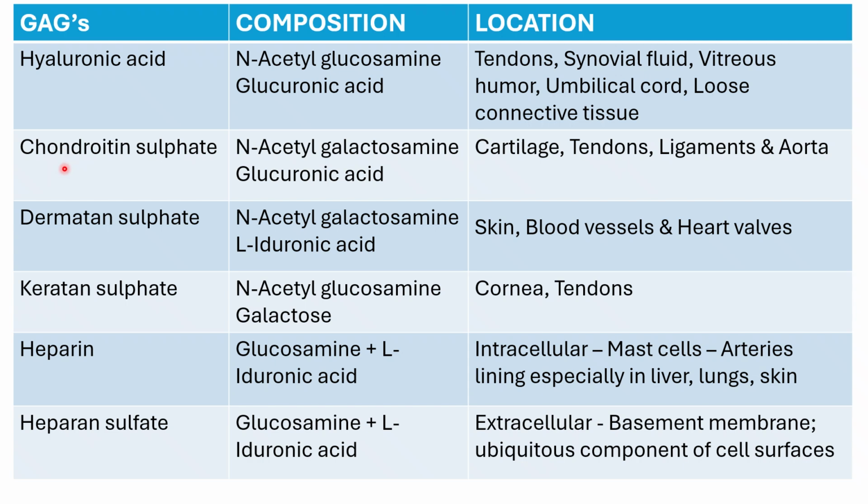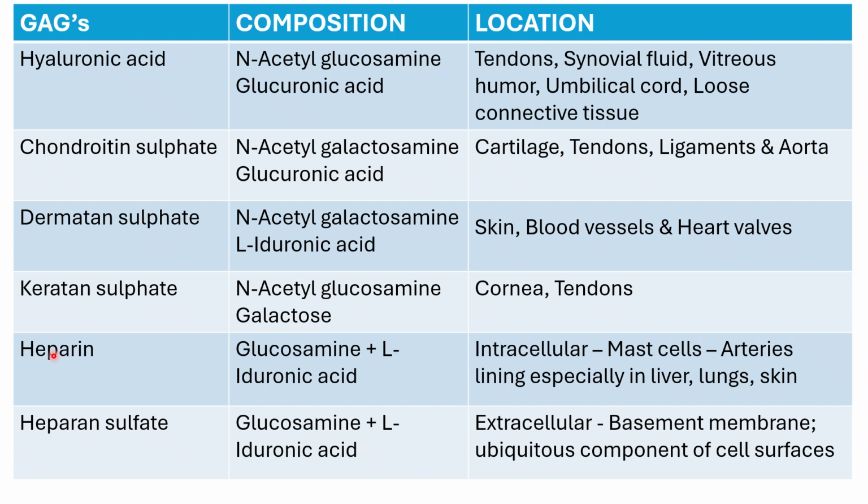So, chondroitin sulfate and dermatan sulfate contain N-acetyl galactosamine, whereas the uronic acid in chondroitin sulfate is glucuronic acid, and the uronic acid in dermatan sulfate is L-iduronic acid.